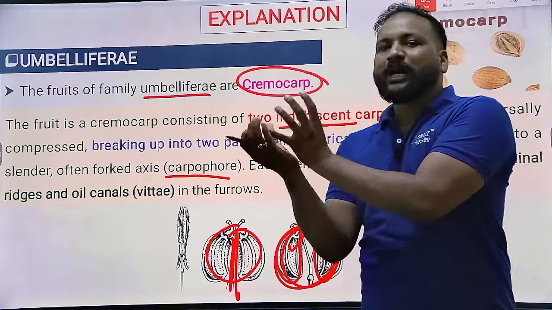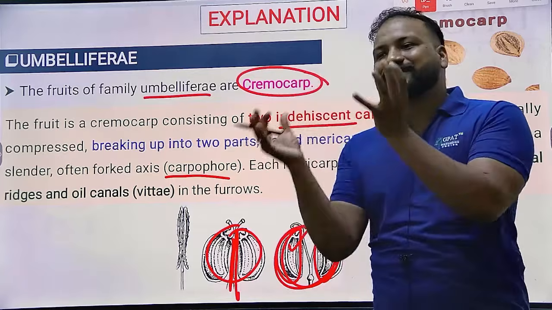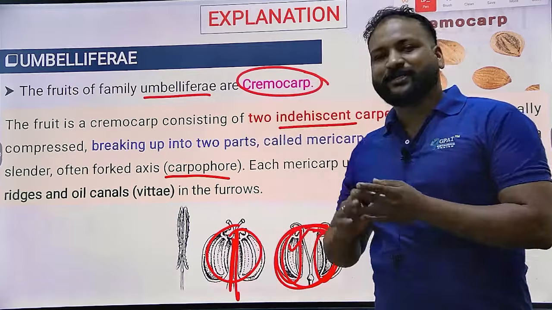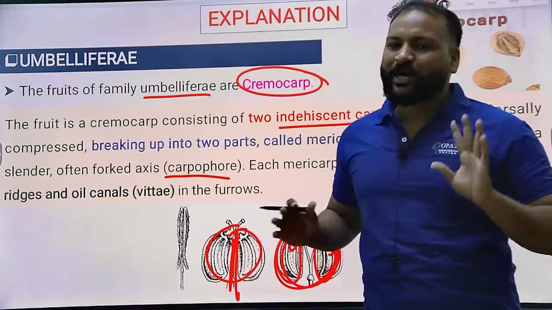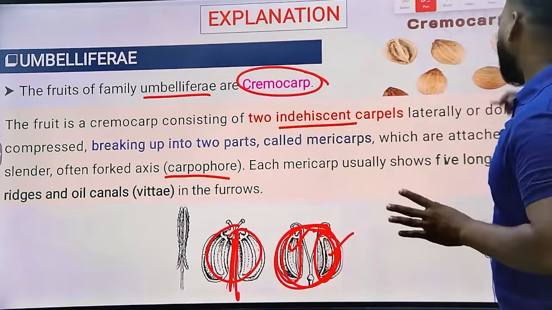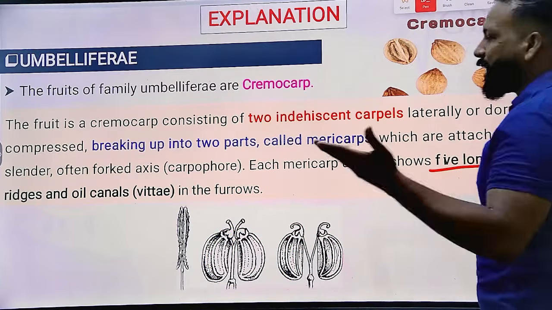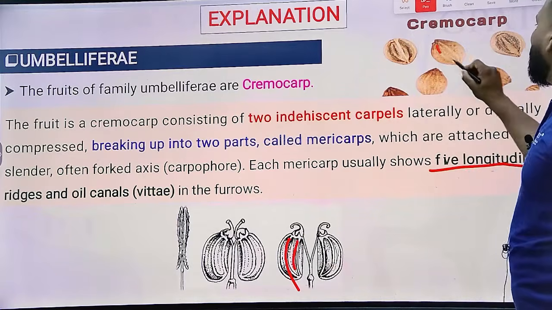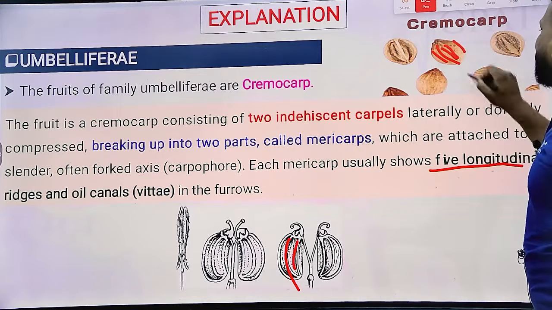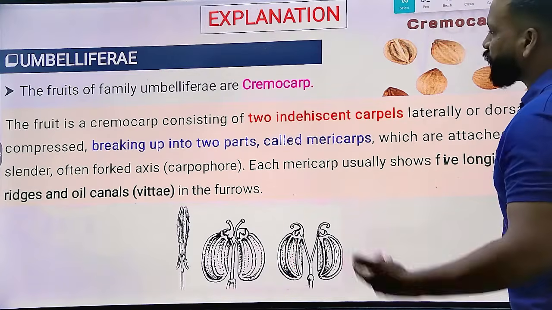Cremocarp means two halves: the fruit having two halves adjoined with the help of the carpophore. Each cremocarp contains five longitudinal ridges and oil canals. You can see the five longitudinal ridges here: 1, 2, 3, 4 and 5. So Umbelliferae fruits are cremocarps.